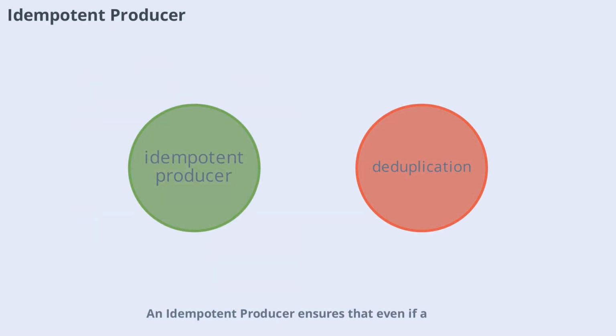An idempotent producer ensures that even if a message is sent multiple times due to retries, Kafka stores exactly one copy. This is enabled by setting the appropriate producer configuration. Kafka assigns each producer a unique ID and sequence number per partition, discarding duplicates at the broker level. This feature is a prerequisite for exactly-once semantics and is essential for preventing duplicate data in critical systems.